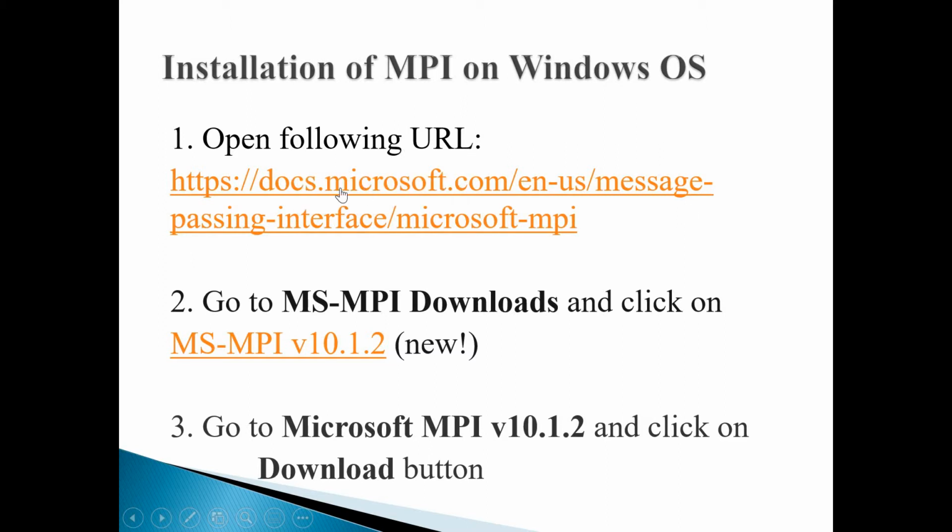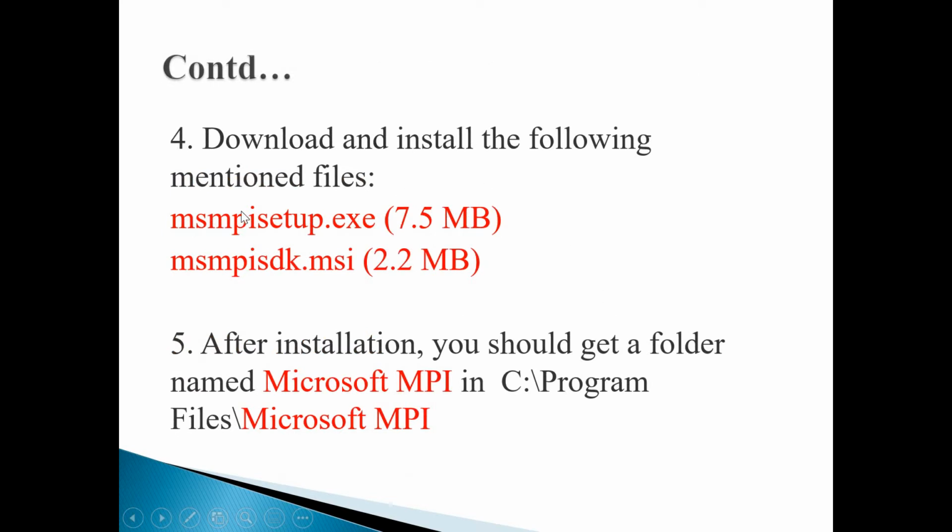Open the following URL. We are downloading the MPI installation from the Microsoft.com site. If you open this URL, you will see this caption, MS MPI downloads. Go to that caption and click on the version link I have given. Press the download button, and you will see two setup files. One is 7.5 MB in size and one is 2.2 MB.